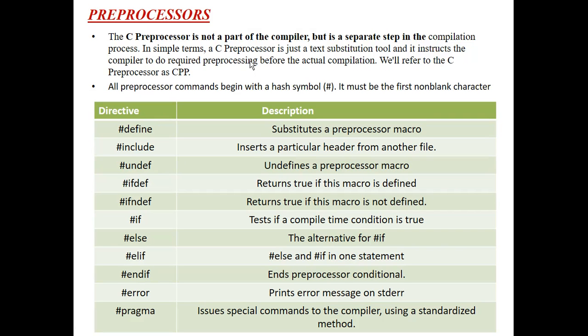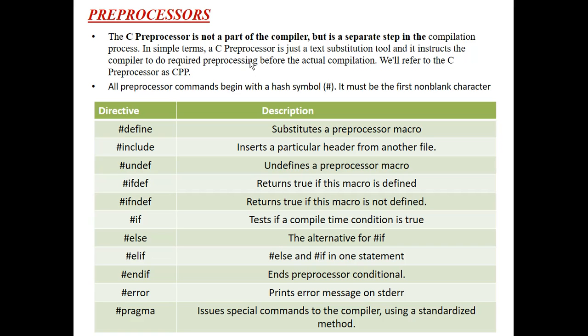Preprocessing is often written as CPP, that is, C preprocessor. Next, the C preprocessor may be a text substitution tool, and it instructs the compiler to do the required pre-processing before the actual compilation. So it does some type of text substitution before the actual processing comes into existence.